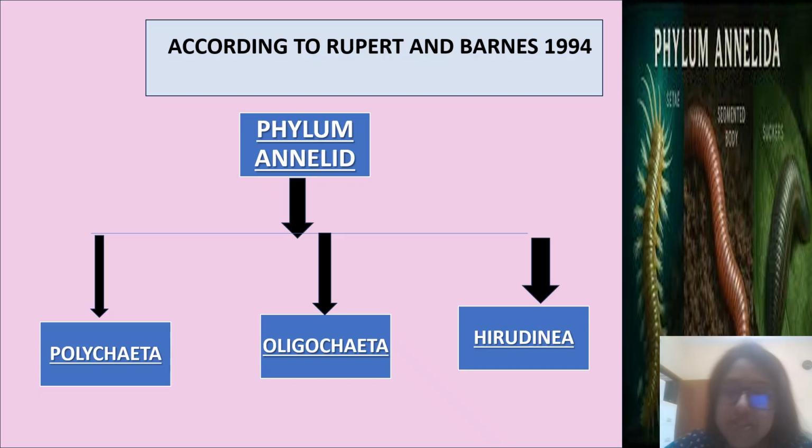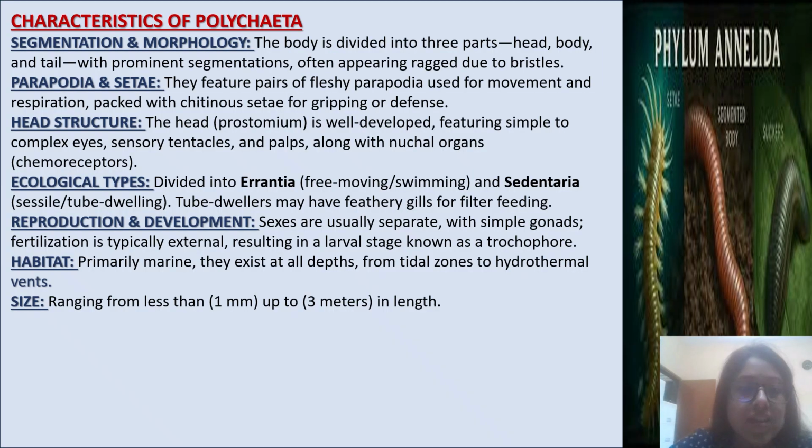Next, classification of the phylum Annelida. According to Rupert and Barnes 1994, phylum Annelida consists of three classes, that is Polychaeta, Oligochaeta and Hirudinea. Characteristics of Polychaeta. Segmentation and morphology: the body is divided into three parts, head, body and tail, with prominent segmentation often appearing ragged due to bristles.